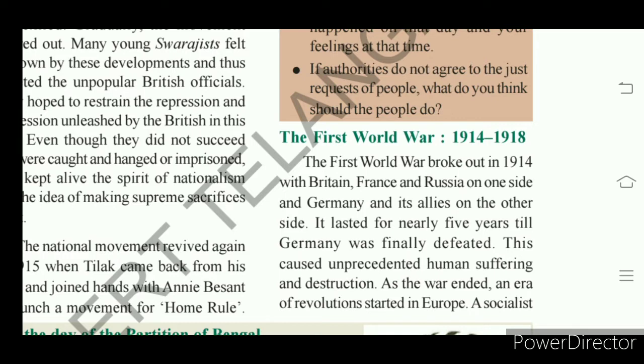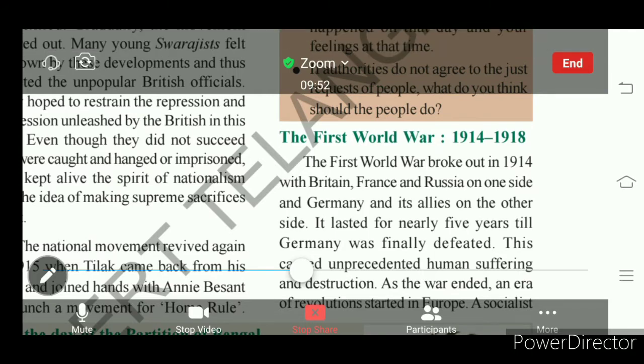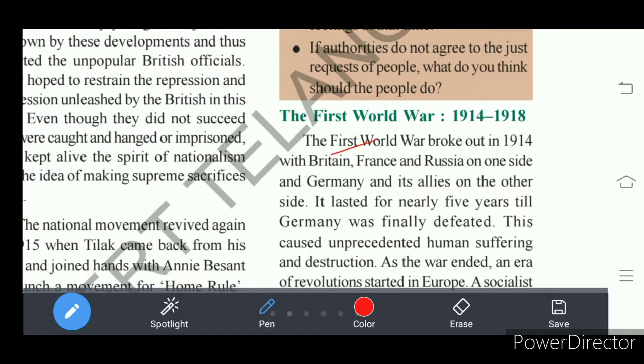This First World War started in 1914 between Britain, France, Russia on one side, and Germany, Austro-Hungarian Empire, Italy on the other side. So two groups. One is the Triple Entente, another one is the Triple Alliance.